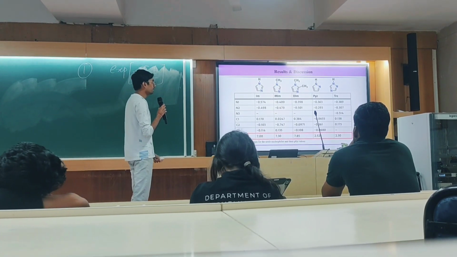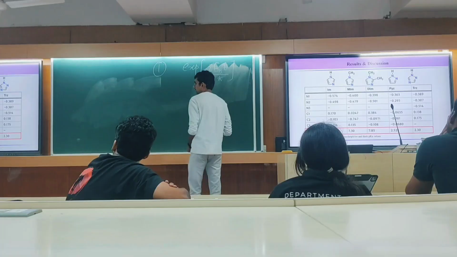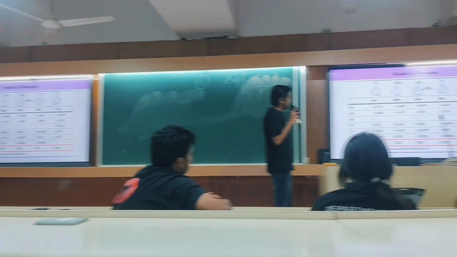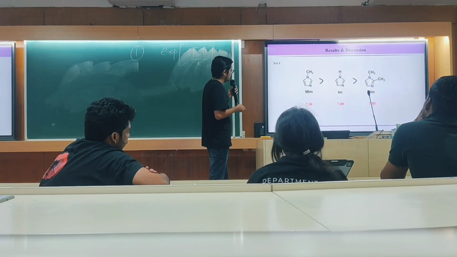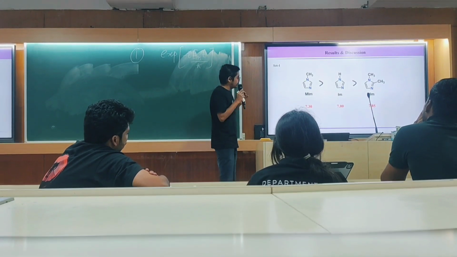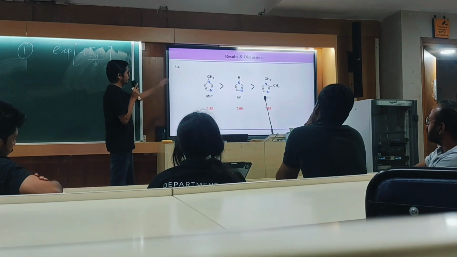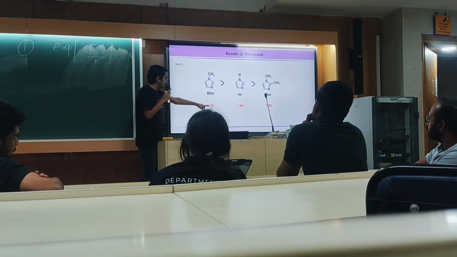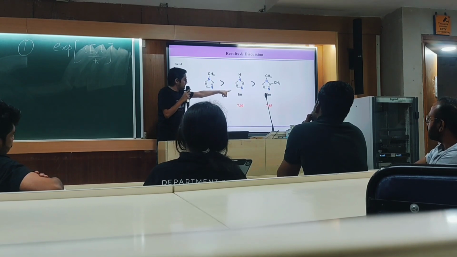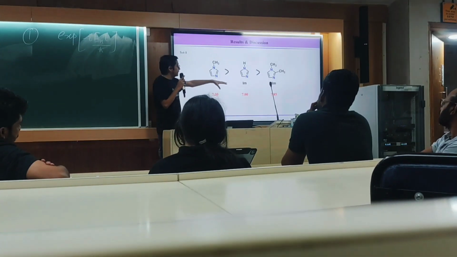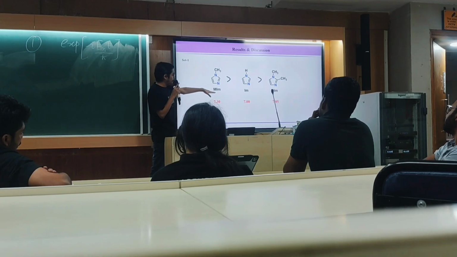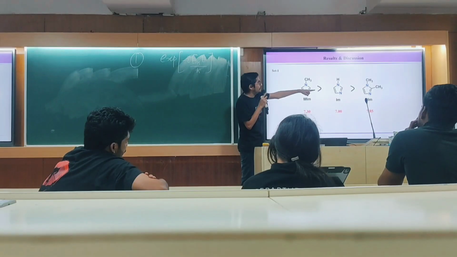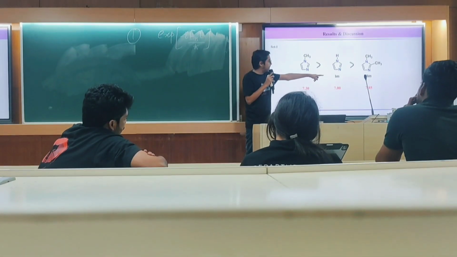For methyl nucleophile, here in this experiment, we differentiate the 5 nucleophiles on the basis of their pK. Here the pK is low, that's why the acidity is high and the basicity is low. That's why the nucleophilicity of that methyl is high. In the dimethyl there is another effect, steric hindrance, that's why its nucleophilicity is low.